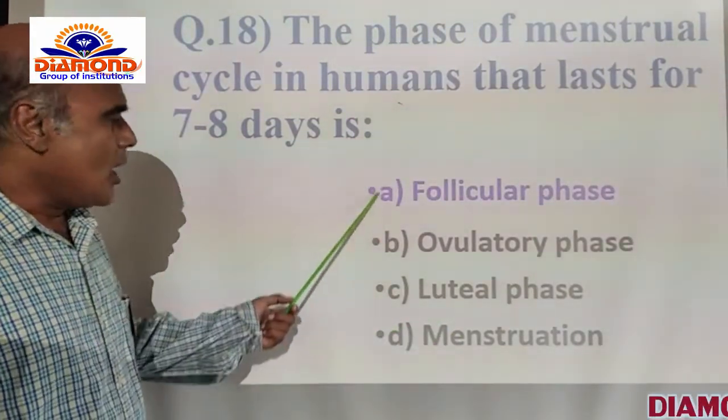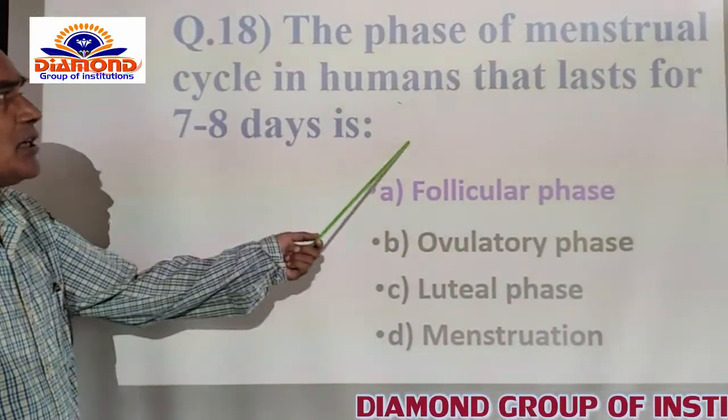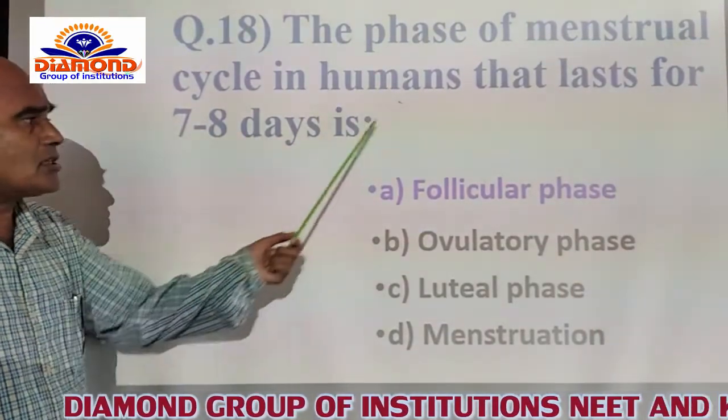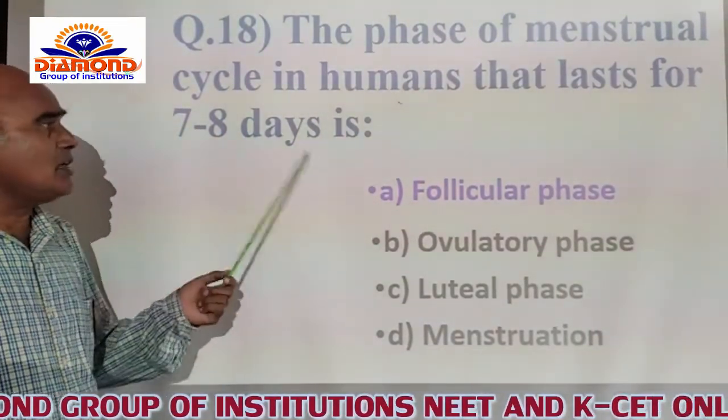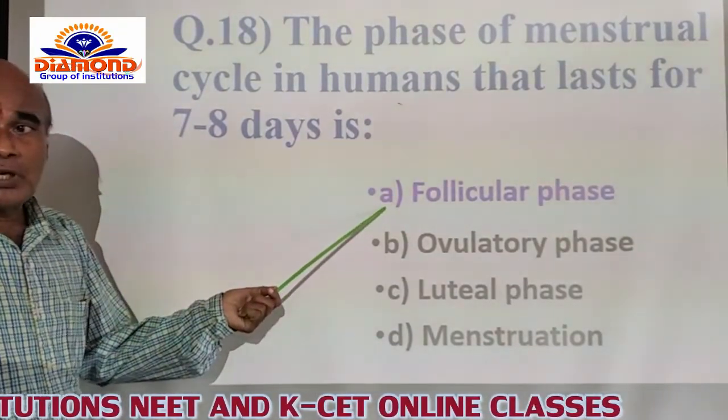So naturally, among A, B, C, D, the A option is the correct option. In this case, the follicular phase lasts between 7 to 8 days of the menstrual cycle. So I am opting for A option as the correct option.